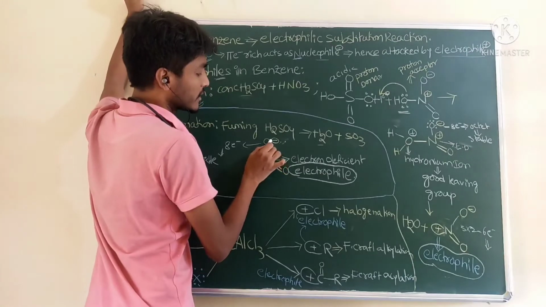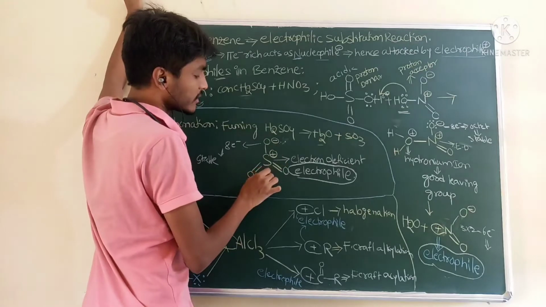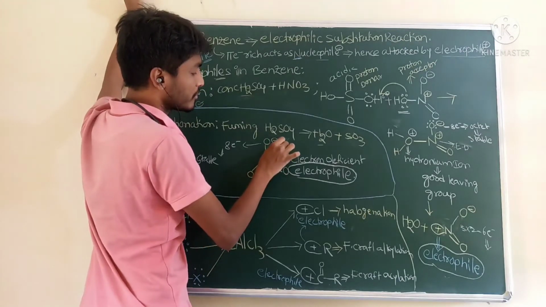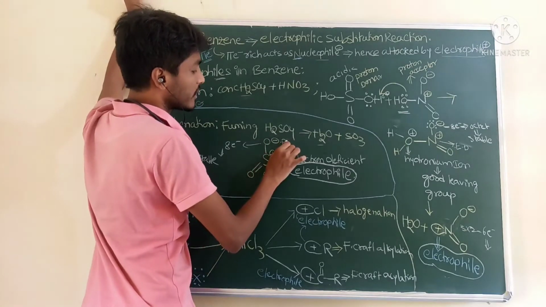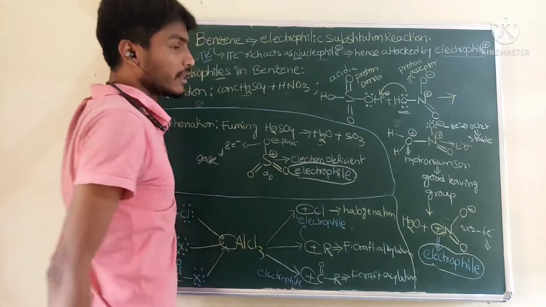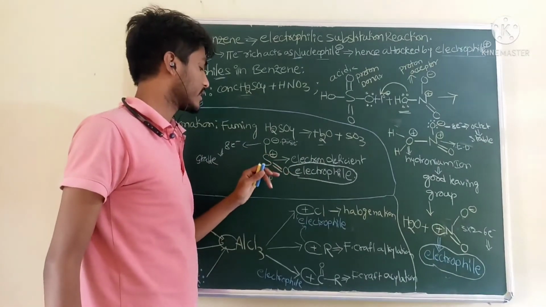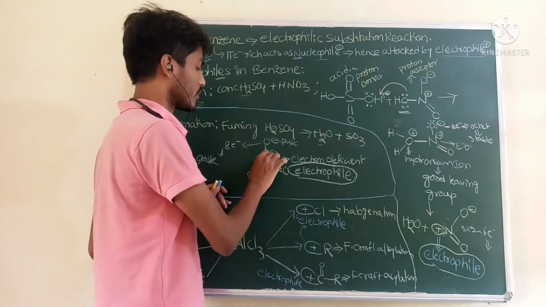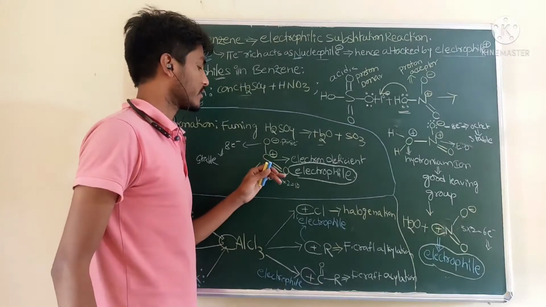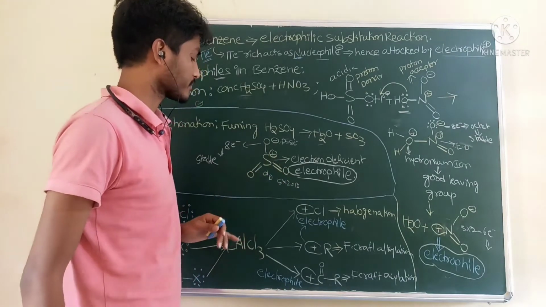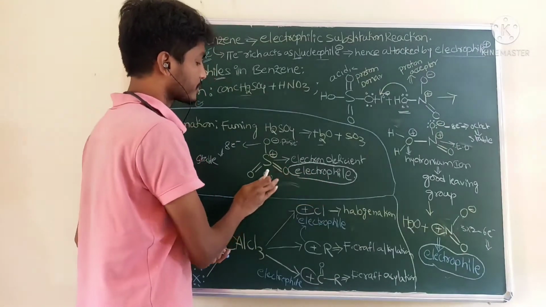Oxygen contains 8 electrons. But in the case of sulfur, it contains a P orbital, hence it needs 8 electrons to fulfill the octet configuration. 8 electrons is stable. But sulfur contains a D orbital, so it can hold 10 electrons. See 1, 2, 3, 4, 5, 5 into 2, 10 electrons. But it is still electron deficient. Sulfur is electron deficient. See, positive charge indicates electron deficient. Hence it acts as an electrophile.